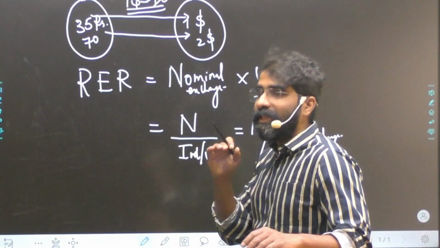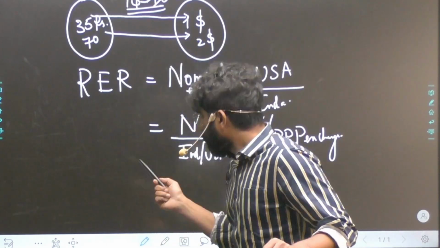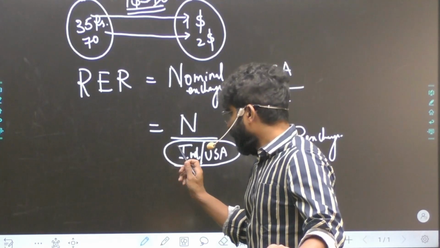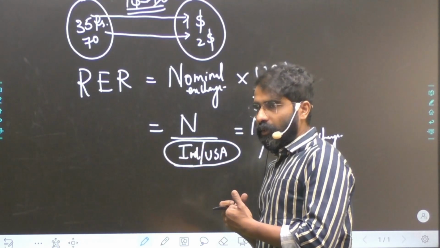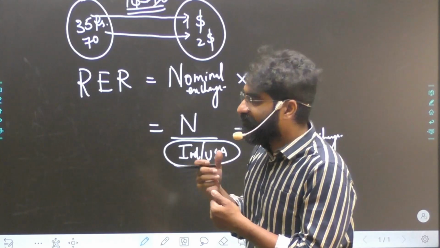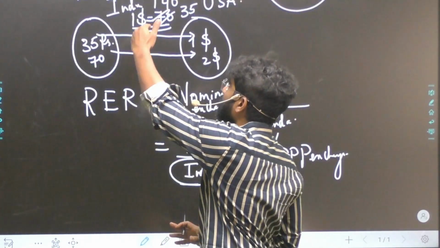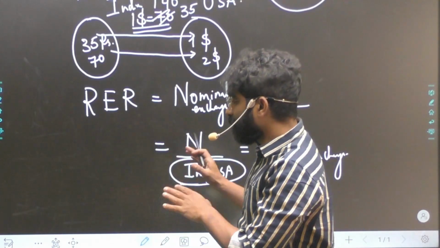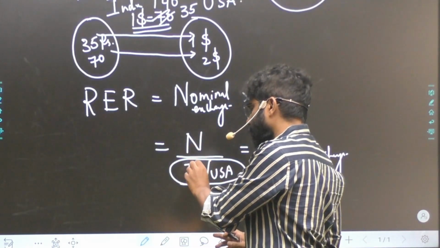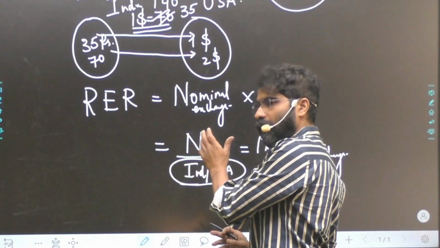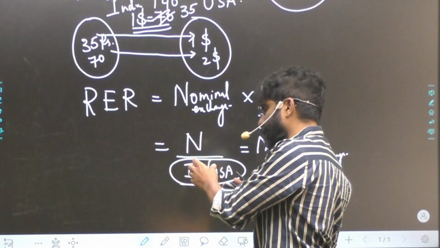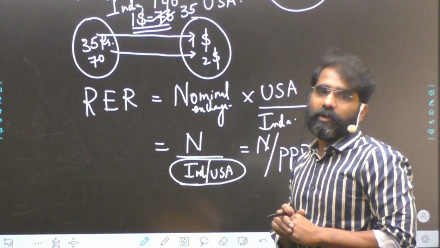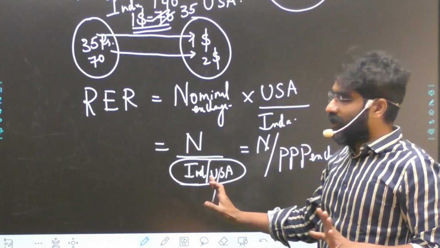But remember one thing here: we have taken rupees divided by dollar, both when calculating the real exchange rate and the nominal exchange rate. So 35 rupees is equal to $1, and the domestic price India by US is 35 rupees divided by $1.